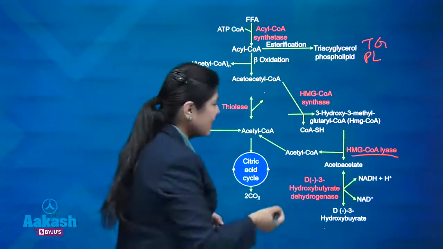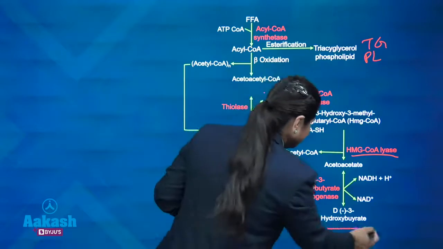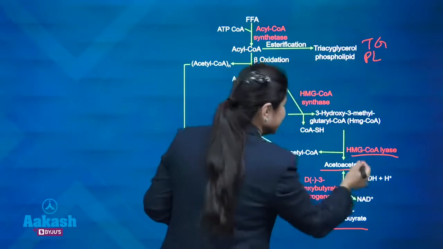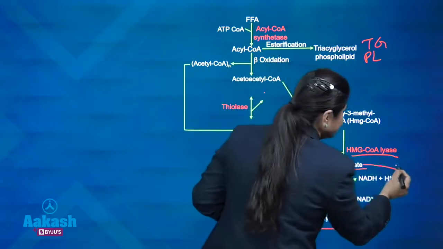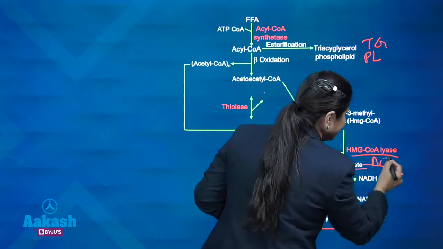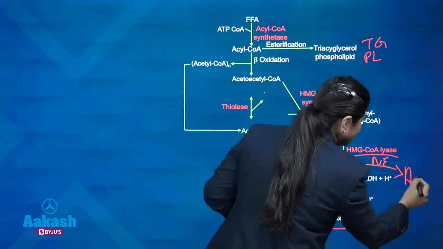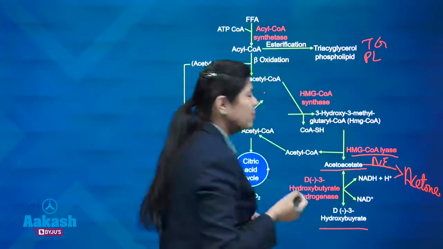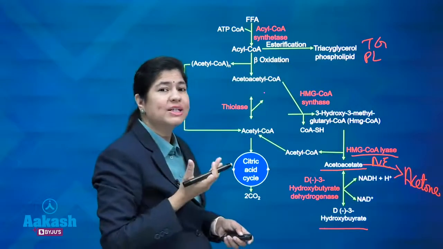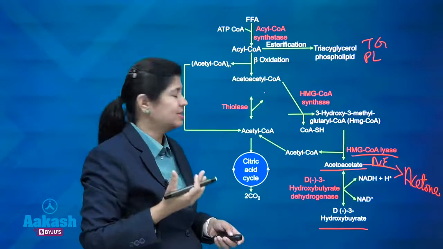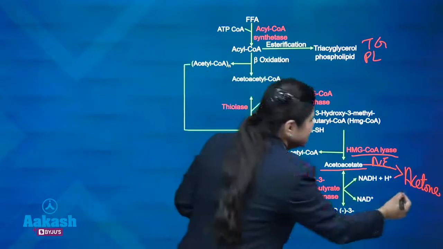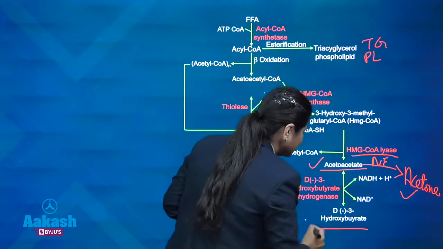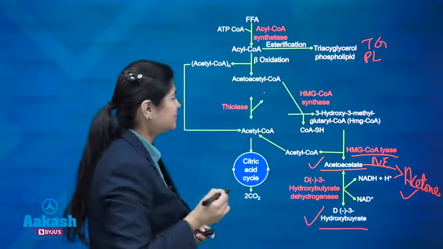And what we get is beta hydroxybutyrate and acetoacetate. This acetoacetate non-enzymatically forms acetone, which is another ketone body excreted out from the lungs, which gives a fruity smell in the case of diabetic ketoacidosis. So, this is how these 3 ketone bodies are synthesized, right.